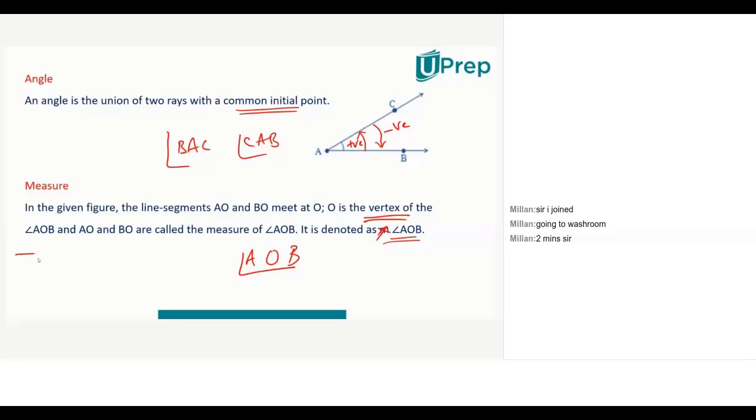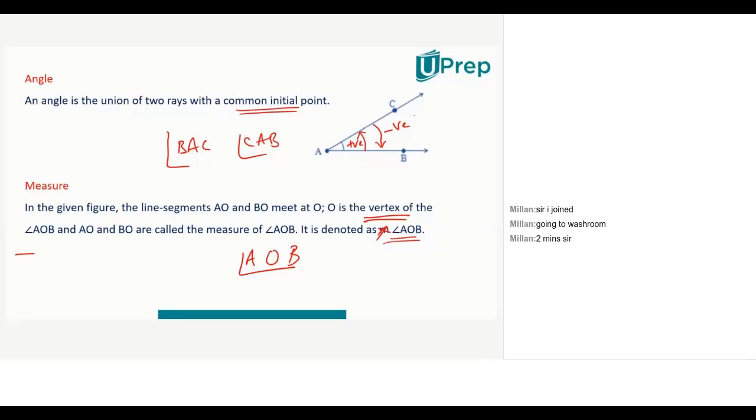All the angles measured in clockwise sense are treated as negative angles, and all angles measured in anti-clockwise sense are treated as positive angles.